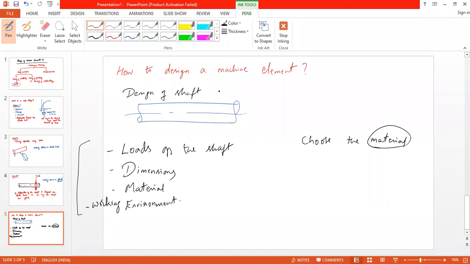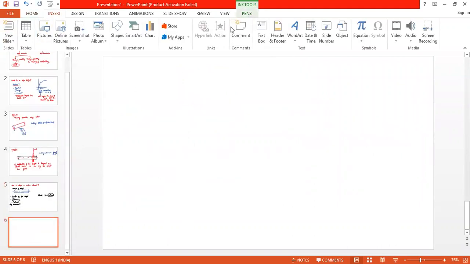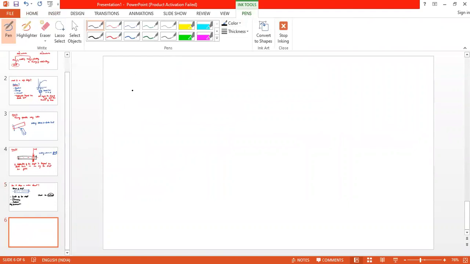Okay. So now, if you are asked to design a shaft which is required to support an axial load of say 10 kilonewton. So you need to design a shaft which is required to support a 10 kilonewton load. Now, how will you design it?